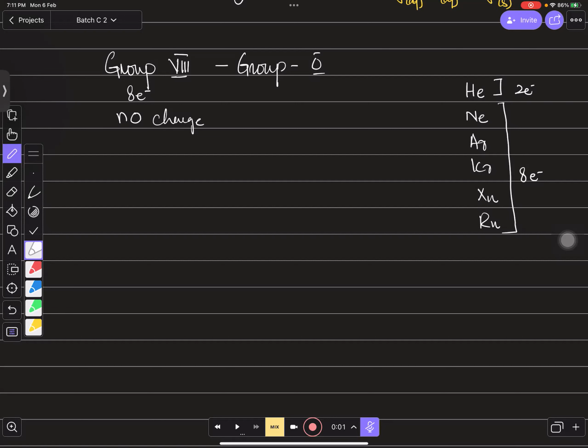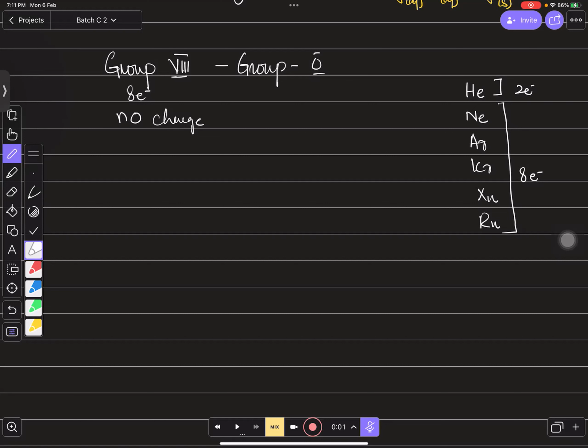So you can say that all group 8 members have 8 electrons in the outermost shell, that is fine. But the correct statement is having 8 electrons in the outermost shell except helium. Without the words except helium, the statement is not true. Got it, every one of you? Yes, sir. So that is why we consider this group in the modern periodic table as the 0 group, right? Just because of the charge.